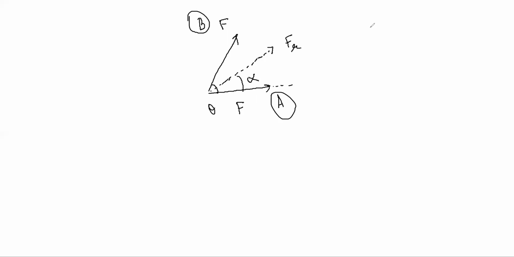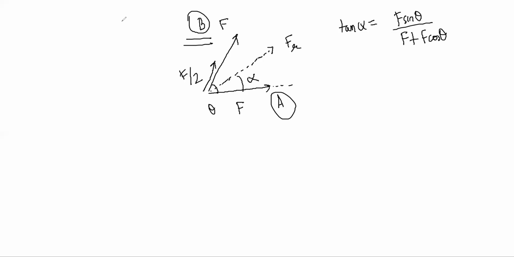So tan alpha should be equal to F sin theta by F plus F cos theta. Now B has become F by 2.